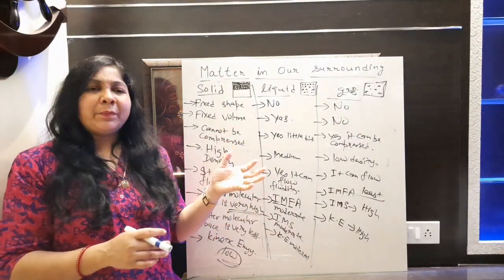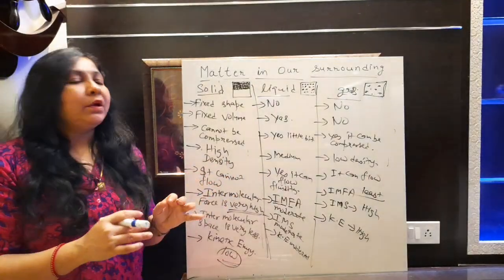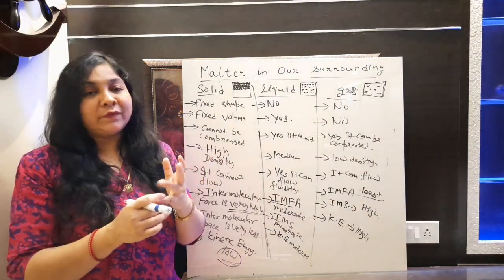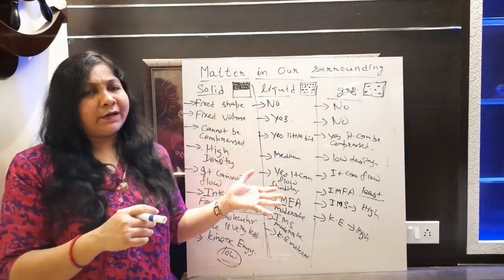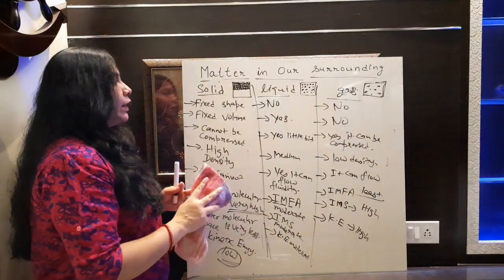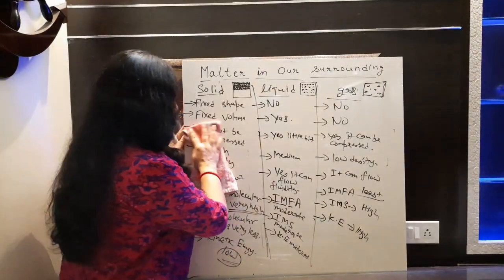Okay, it is very simple. Few of the properties we already know. Actually all of the properties we already know. Only few of them we did not discuss in standard 5th, 6th, I think so. So that we will learn here only. Fine. Okay. So these are the solid, liquid and gases properties that we discussed here. Now let's move to next topic.